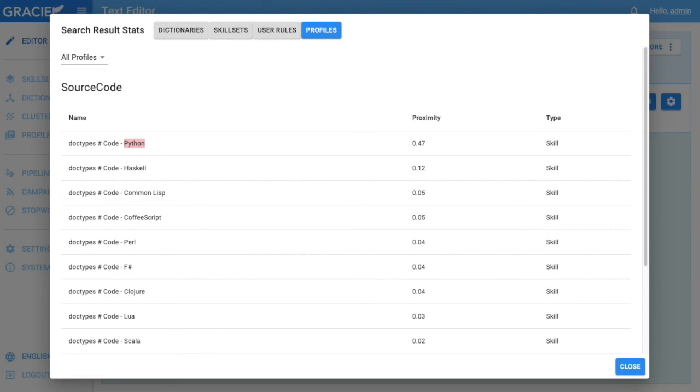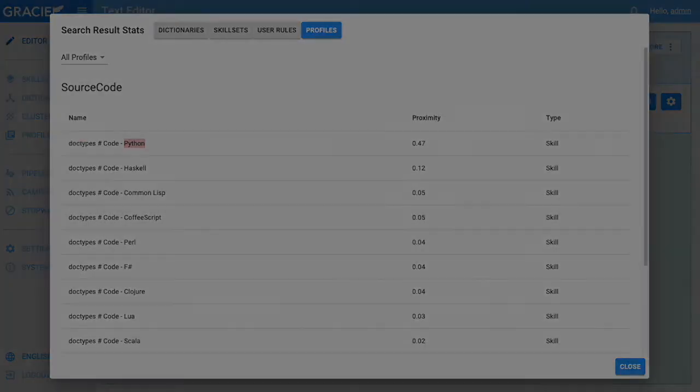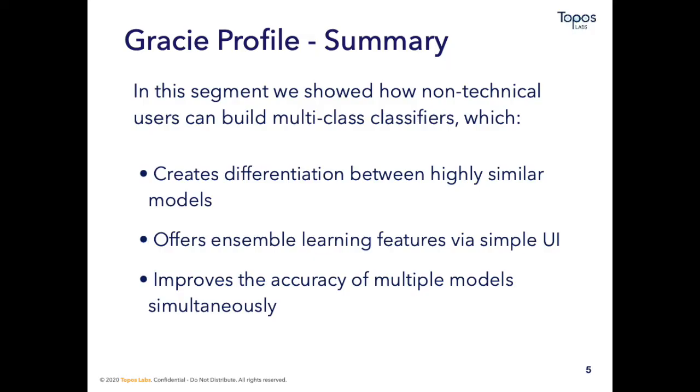This isn't just helpful for source code though. We've used this to determine differences in types of similar contracts, as well as differentiate hate tweets from offensive tweets. To recap this demo, we created a new model using our existing ones that helped pull apart the overlap in classification and drastically improved accuracy without needing to do any extra work. Using these three features, we can build almost any type of model for any vertical application.